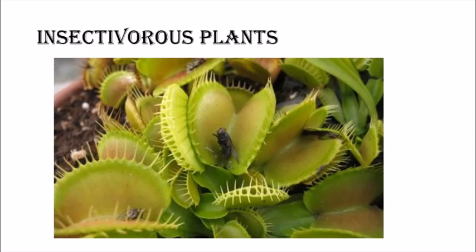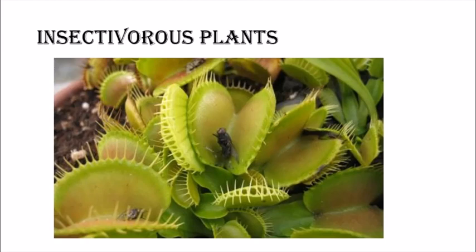Now if you see this plant, its body has a flower-like appearance. It grows close to the ground. Even its leaves are attractively pink or red in color. What they have is droplets of sticky substance around their tips and also inside them.